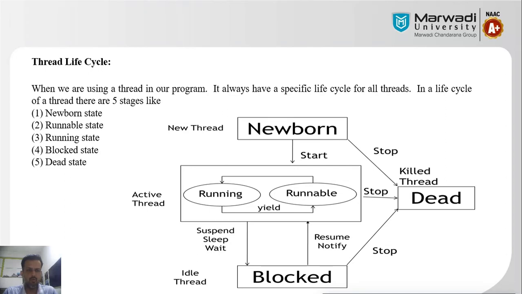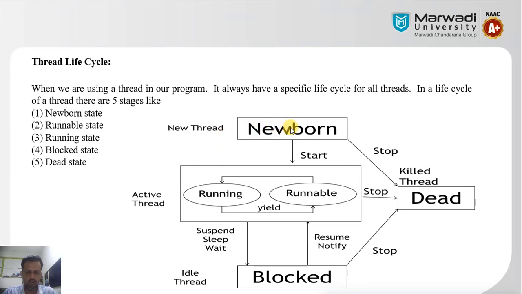First is the newborn state, which we can consider as the new state. Second is the runnable state. Third is the running state. Fourth is the blocked state, and last is the dead state or terminated state. In this diagram you can see the first stage is the newborn state.